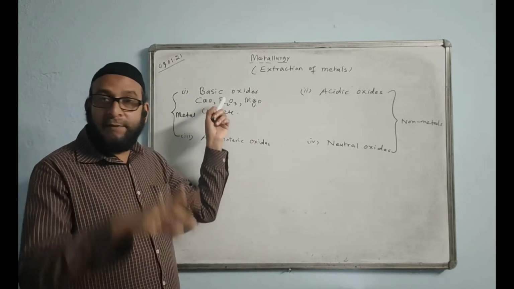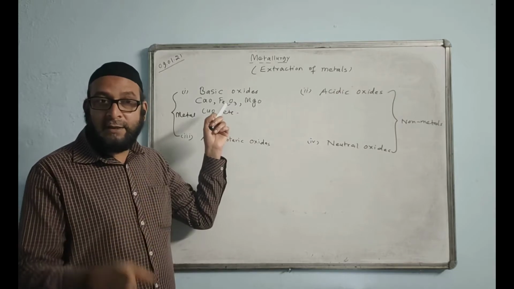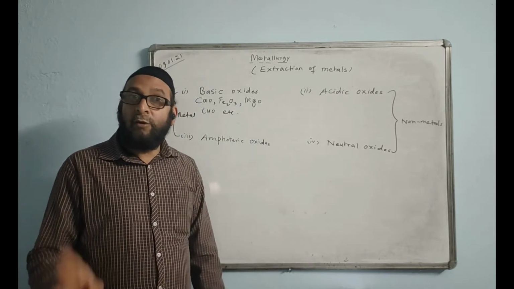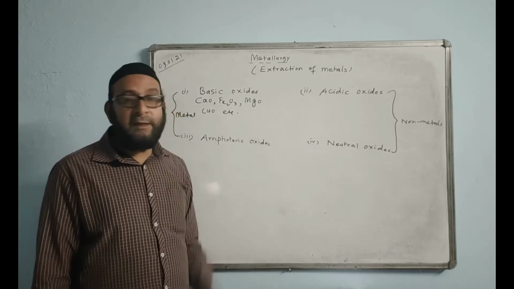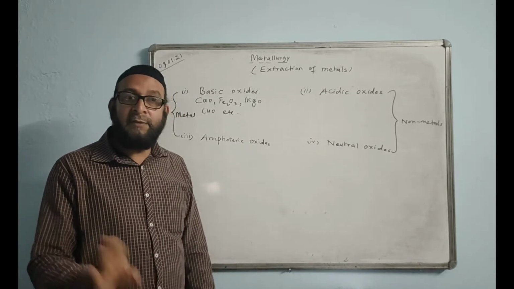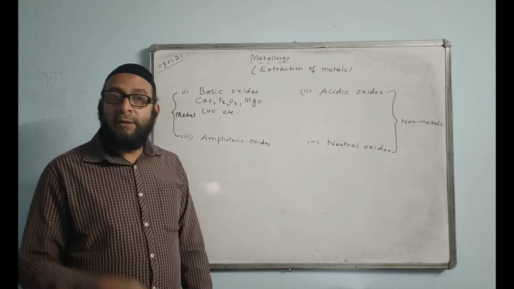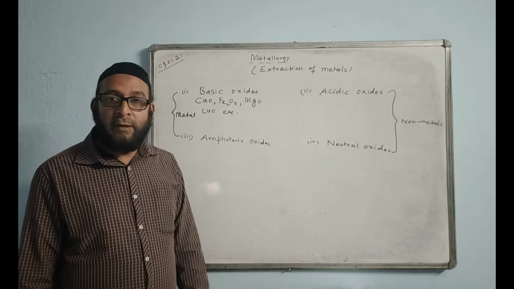Basic oxide cannot react with base, but it can react with the acid to give salt and water. In the same way, acidic oxide cannot react with the acid because it is already acidic in nature. It will not have any reaction with acid, but it reacts with the base to give salt and water.